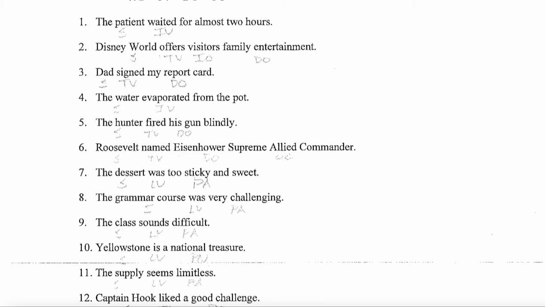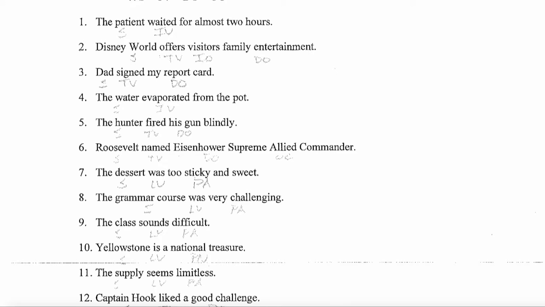Well, no, it looks like there must be 2 of them. So pattern 5 is gone. Okay, so we're looking at pattern 6. Can we move it? Roosevelt named Supreme Allied Commander to Eisenhower? No, you can't do that. Eisenhower is the Supreme Allied Commander. So that is DOOC.